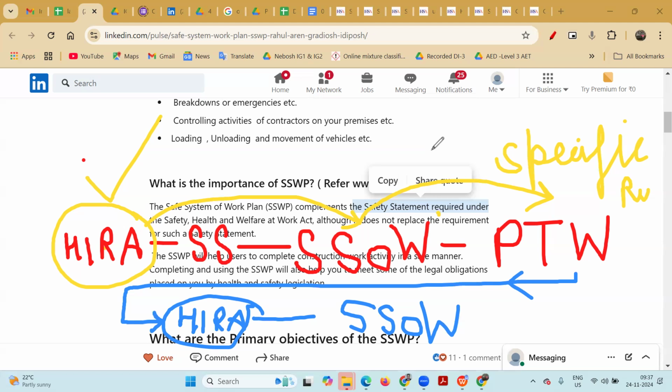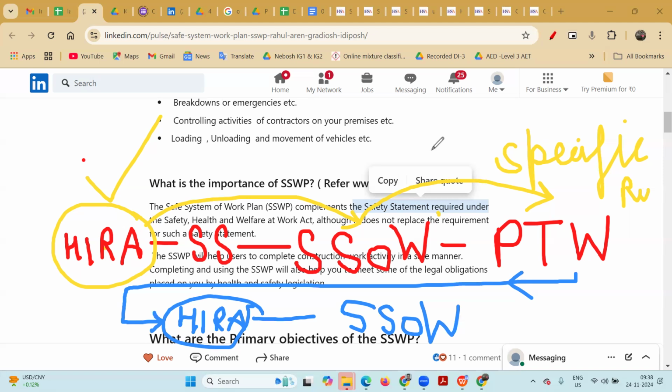Suppose you are going to make a construction project, so you are doing that work for the first time. Next time, if you get the same environment and the same working condition, then you are already aware that this condition may arise, so you utilize the past experience. First time you are not aware, so you make a building and the soil condition is very weak. You make a foundation and everything collapses again and again. If you get another area after 1 kilometer and you find the soil is also the same,